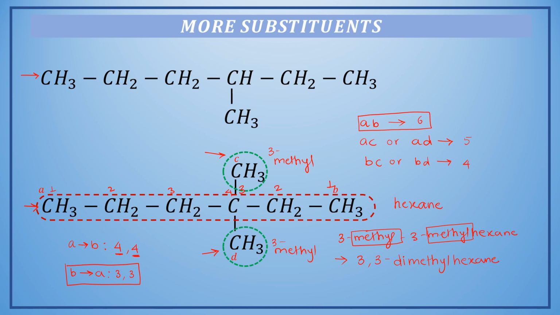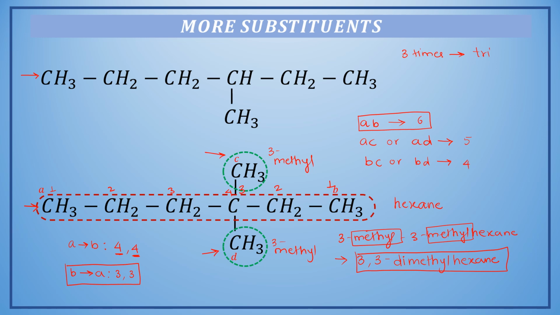So the name of this compound can be written as 3,3-dimethyl hexane.